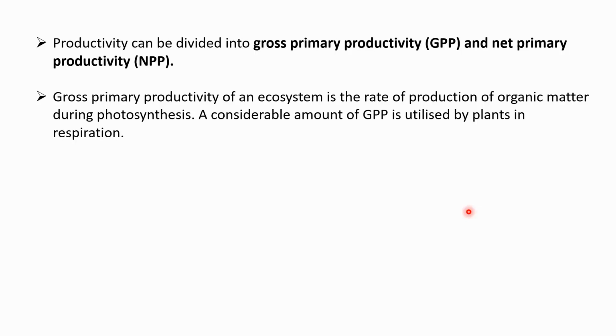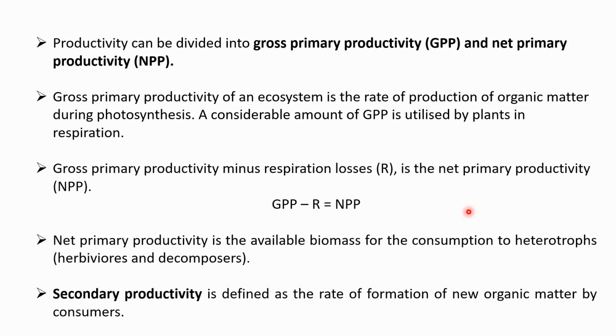Gross primary productivity is the complete productivity or the rate of the production of organic matter during the process of photosynthesis. But out of that, some amount of the gross primary production is utilized by the plants for their metabolism, that is for the respiration, resulting in the loss of some amount of production, which gives the net primary productivity.